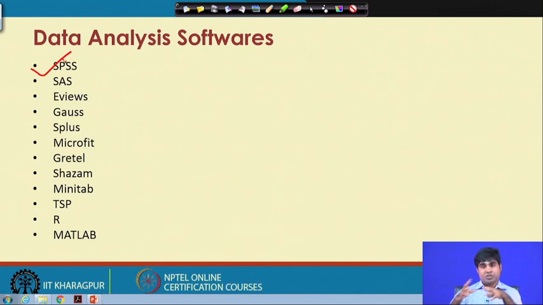But most of the software is more or less the same. Either you connect with programming, or you simply go by the window version, operate in a certain mode, and you will get the output. So, you should know the tricks before you go to the software. My suggestion is that before you enter the software to get the output, you must be clear about the theory and the models, must have data, and must have a clear understanding of the variables and the functionality.